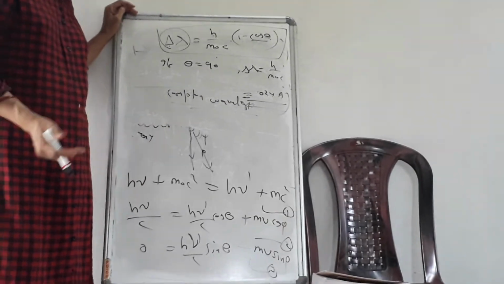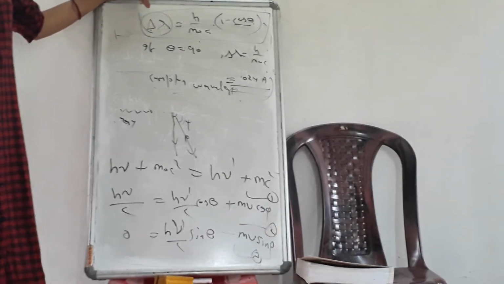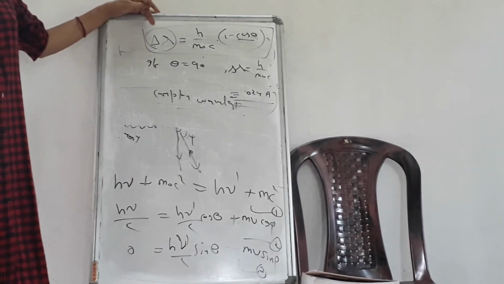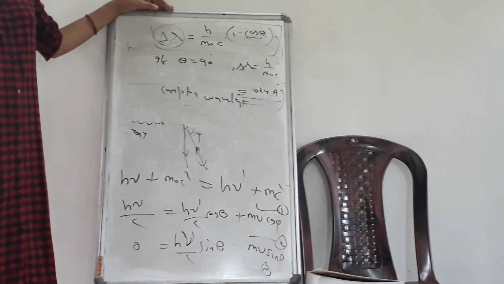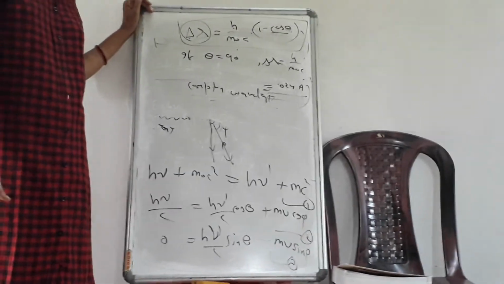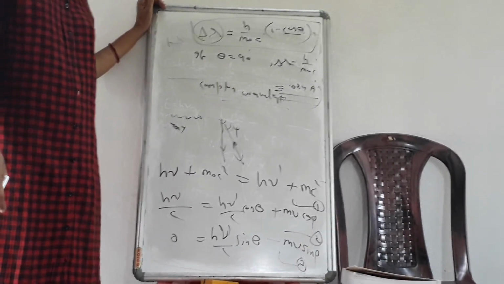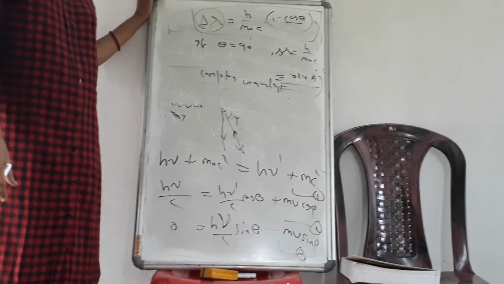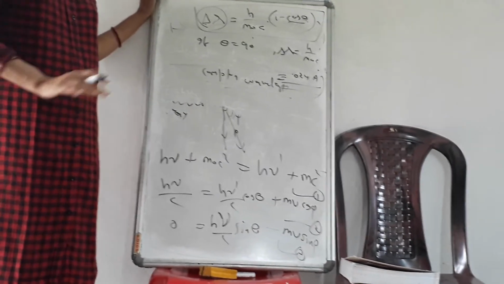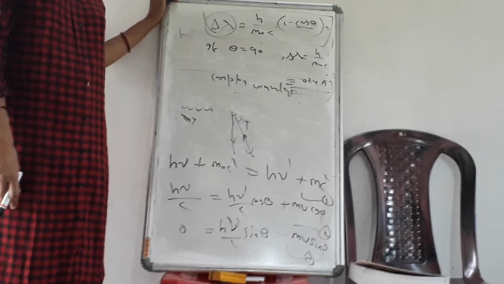So I think the only topic left in your syllabus is the Raman effect. Last class I told you only X-ray was left to be covered. Then I went through the syllabus and found some more topics are still left. One is the Raman effect, which is also equally important for the examination. And Rayleigh scattering is there, but the details and formula calculations of Rayleigh scattering are not required. So the main topic I will cover in the next class is the Raman effect.